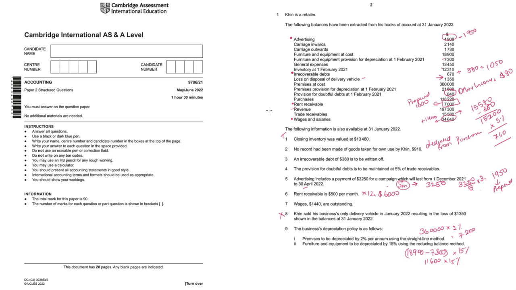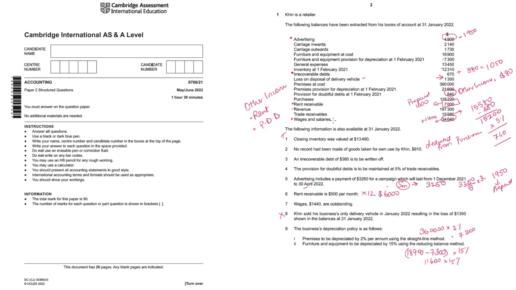After the gross profit, you will have to add other income. Under the other income section, there are two items here. One is the rent, which is 6,000 we calculated, and then the provision for doubtful debts, because it is decreasing. The closing balance was lower than the opening balance, so $80 was income for the year.